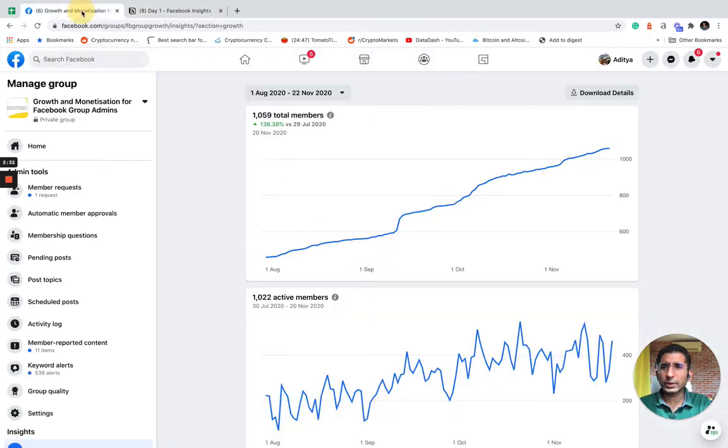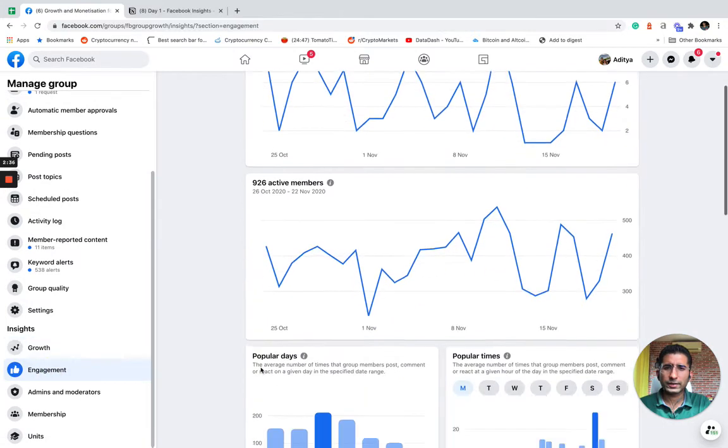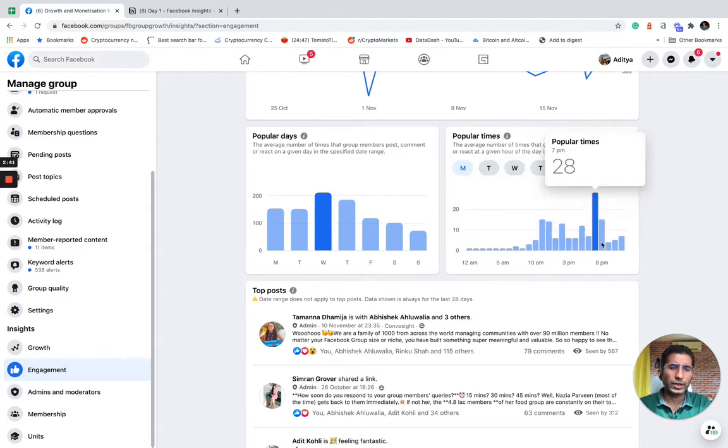When are they most active? This is something that you will find here in the engagement piece, where you will find the most popular days when they're active and the most popular time. Conversight also gives you this, but this is also a very visual representation of the most popular days and the most popular times.